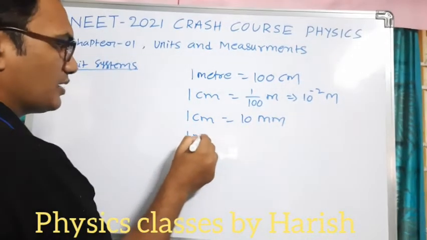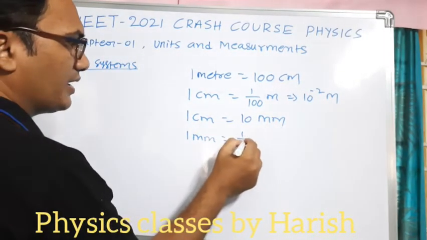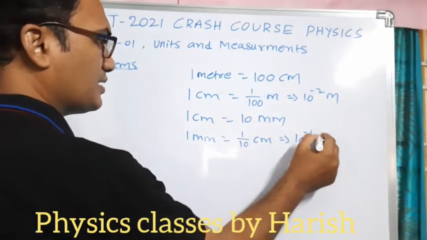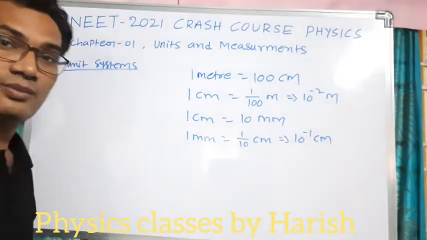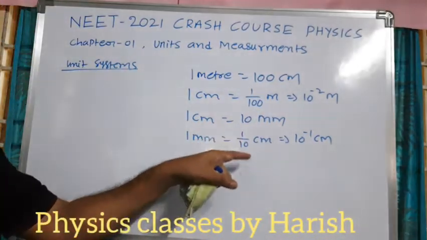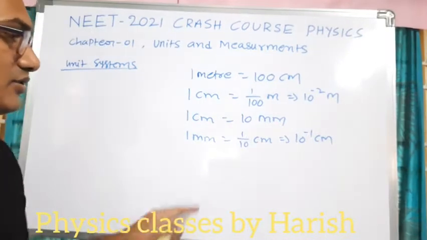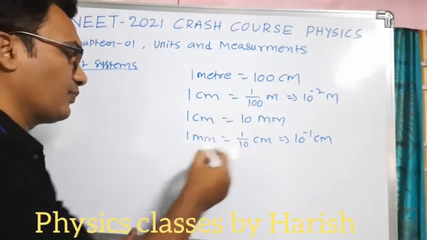So 1 millimeter is equal to 1 divided by 10 centimeter, this is 10 power minus 1 centimeter. These are very important. These play a very important role while solving numericals. In physics, maximum 90% of it will be numericals only.